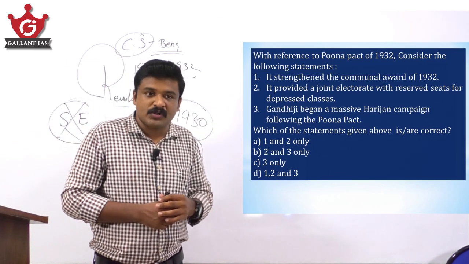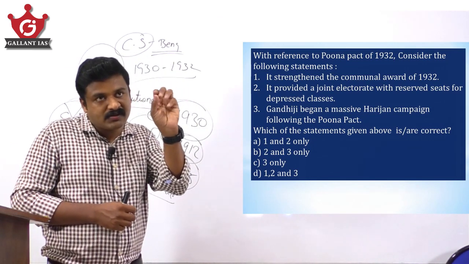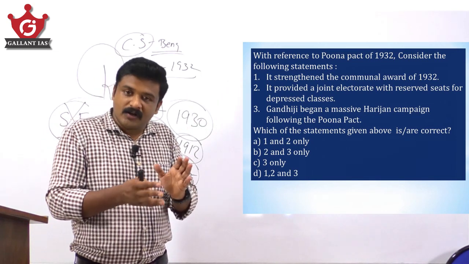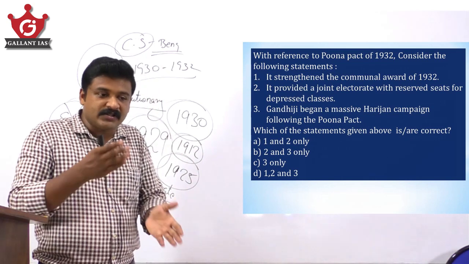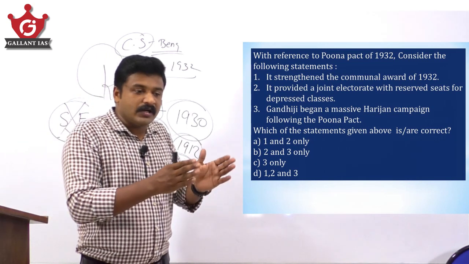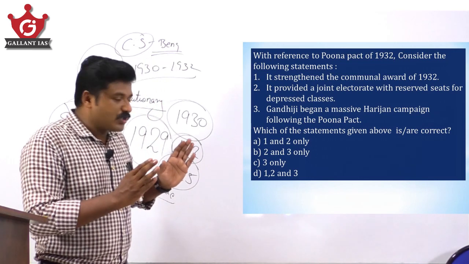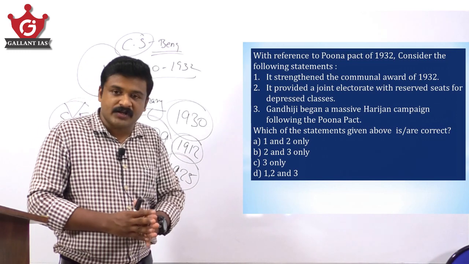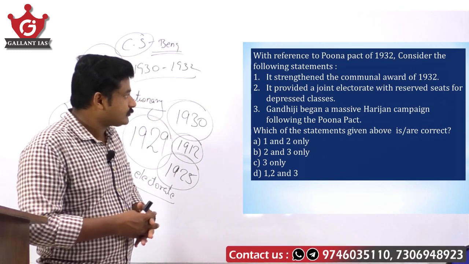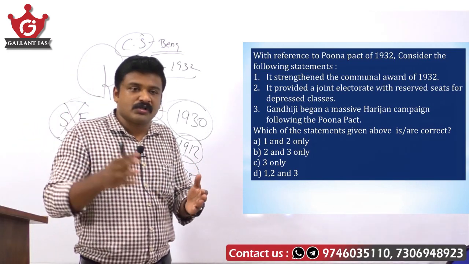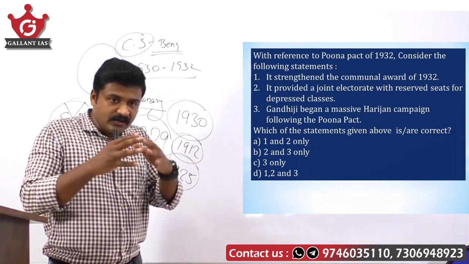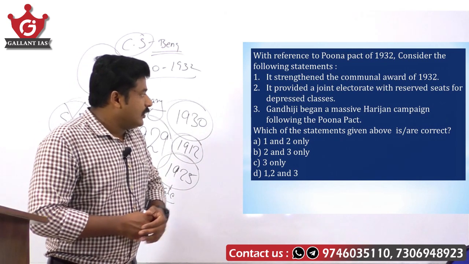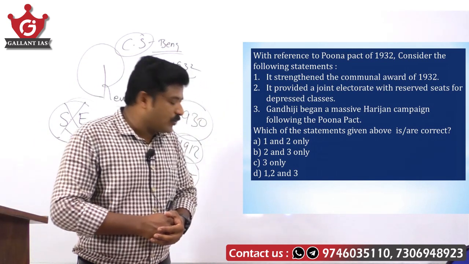Communal award is something for separate electorate. That is a divide and rule policy of the British. By providing separate electorate, there would be further division among the Indian Hindu community. Gandhiji anticipated that, or understood that, and demanded joint electorate. But the views of Gandhiji and Dr. B.R. Ambedkar were totally different. They had different views on this particular issue. So the second and third statements are correct only.